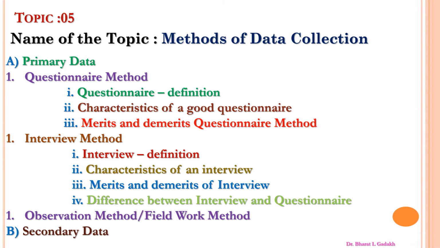Next, these are the primary data methods for collecting data. The second method is secondary data. Secondary data means published sources such as books, journals, and census reports. Primary data is collected first-hand, while published data is secondary data. These are some methods of data collection.